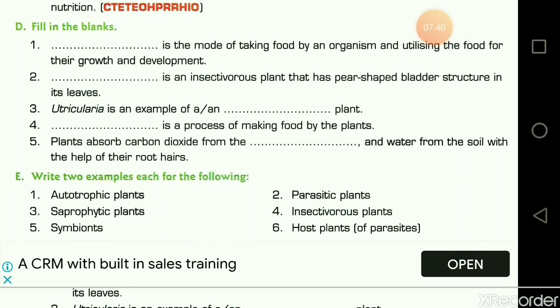Fourth one, dash is a process of making food by the plants. Photosynthesis is the process of making food by the plants. Fifth question, plants absorb carbon dioxide from the dash and water from the soil with the help of their root hairs. So students, from where do the plants absorb this carbon dioxide? From the atmosphere or air. Okay, clear?